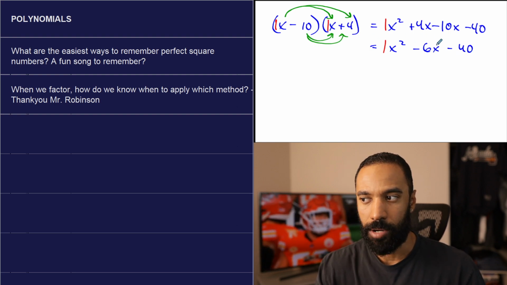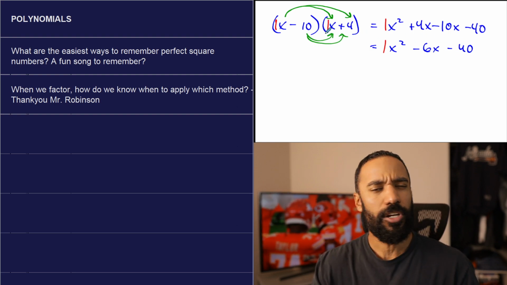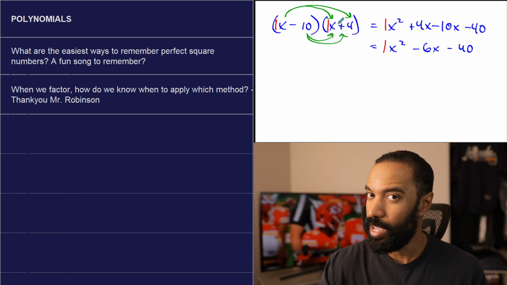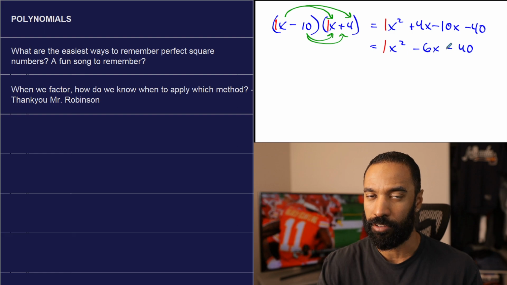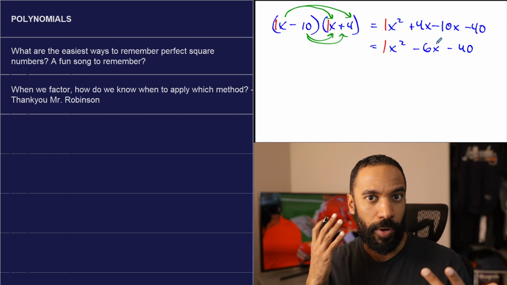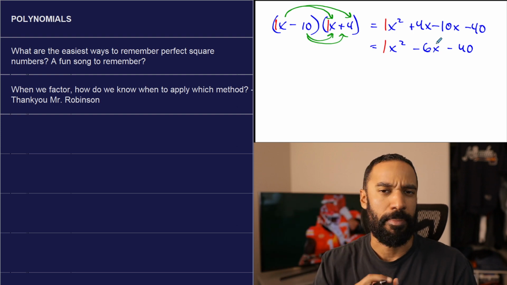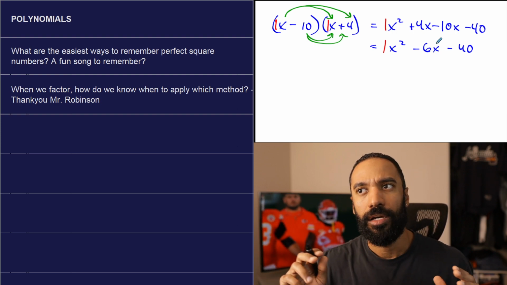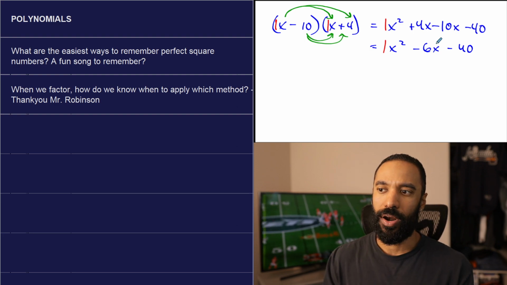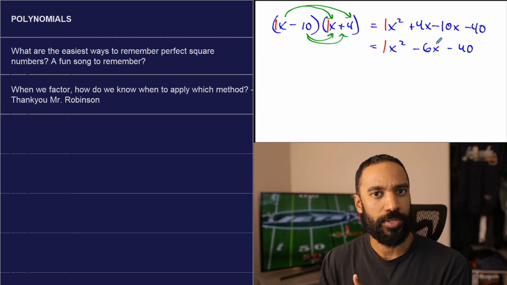Knowing that the last two terms are going to multiply to the last thing here, but there's more than just 4 times negative 10 that multiplies to become negative 40. Heck, negative 4 times 10 multiplies to become negative 40. So does 8 and negative 5, or switch those signs. So does 20 and 2, and that might be it, and 40 and 1. So there are different ones. So how do you know which one to choose? Well, this is where every method has the same thing, but again, this one's easier.